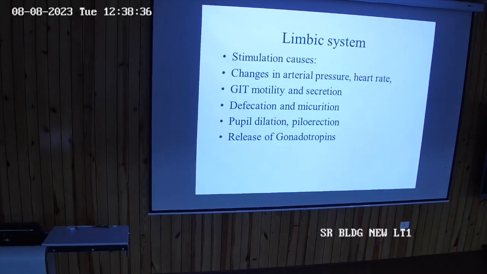Stimulation causes change in arterial pressure, heart rate, GI motility. So when do we see all these changes? Autonomic nervous system. Whenever there is stimulation of amygdala, the peripheral nervous system and the somatic nervous system will also get affected.